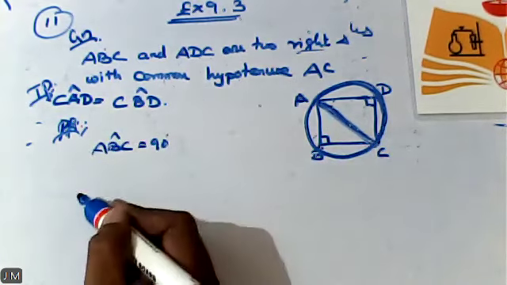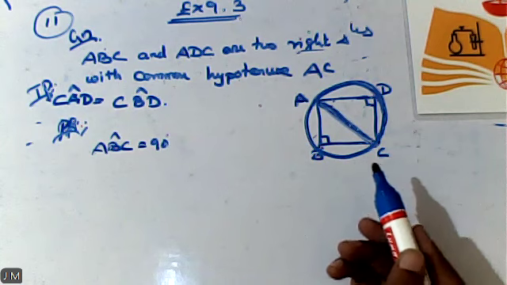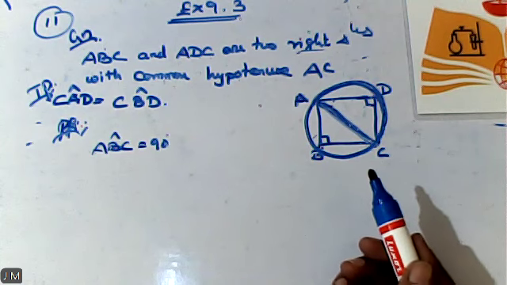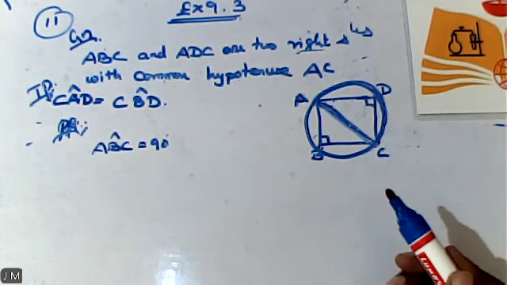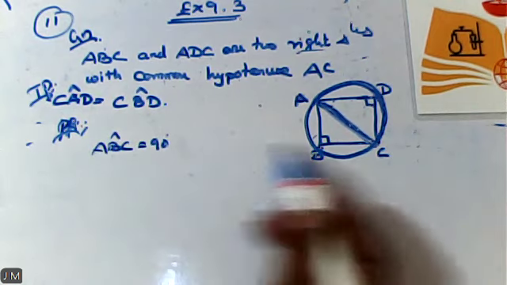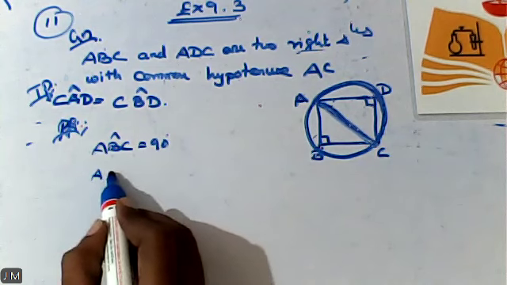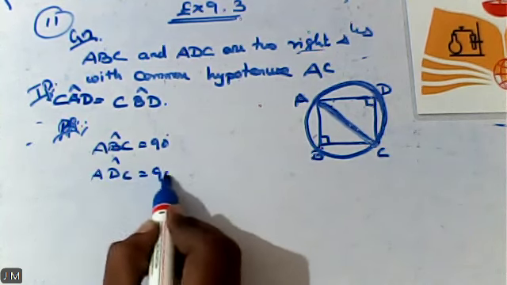Next, what is just opposite the vertex D? Any idea? You yourself can tell me. Can you, or shall I? So angle at D, what can it be? Angle at ABC is 90 degrees, so I can write angle at ADC is also 90 degrees.